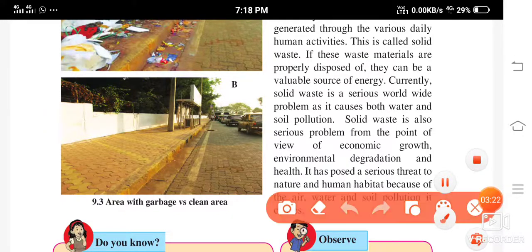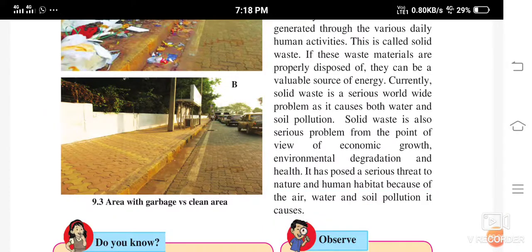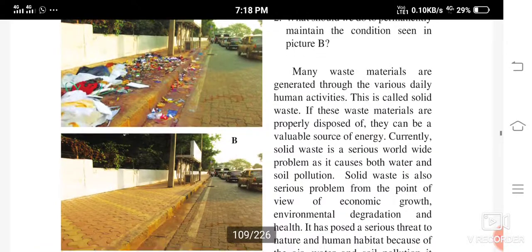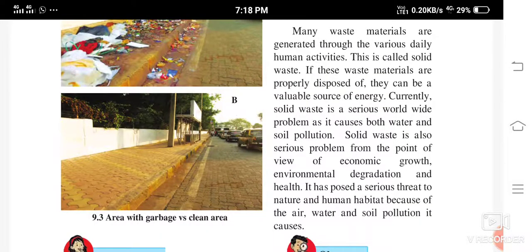See, you can see over here, this is quite clean. This is unhygienic, I told you, right? Yes, so what can be done to permanently keep it clean? First of all, discipline. The discipline of throwing the garbage in the dustbin must be imbibed into the minds of the people, right? Yes, into the minds of the people. That is the rule of throwing the garbage into the dustbin.